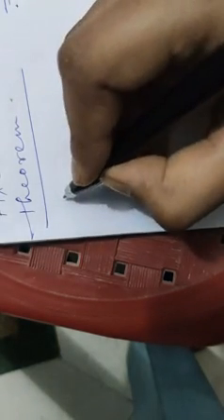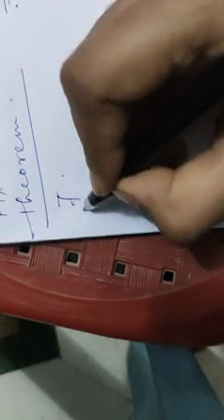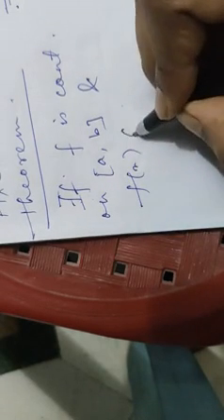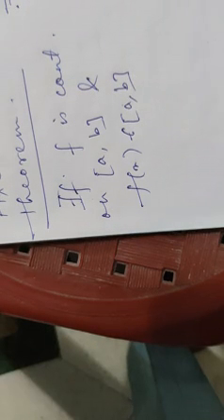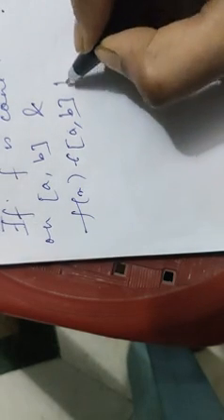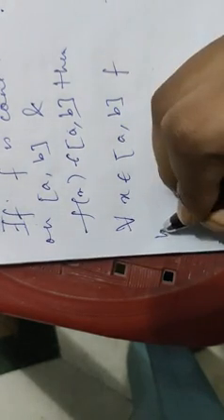Next is the fixed point theorem. It states that let f be a continuous function on closed [a, b], and f(x) belongs to closed [a, b] for all x belonging to closed [a, b]. Then f has a fixed point.